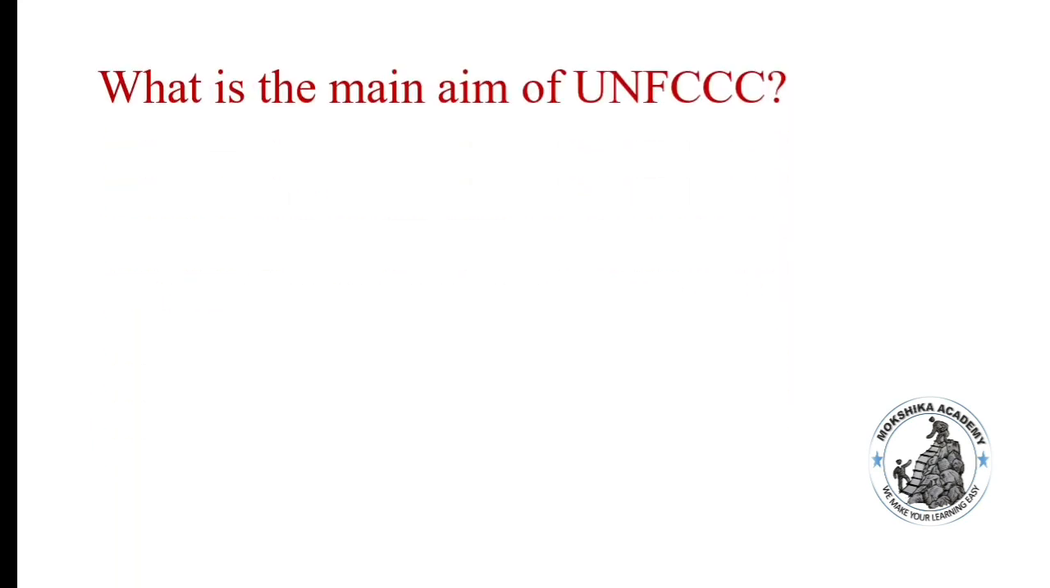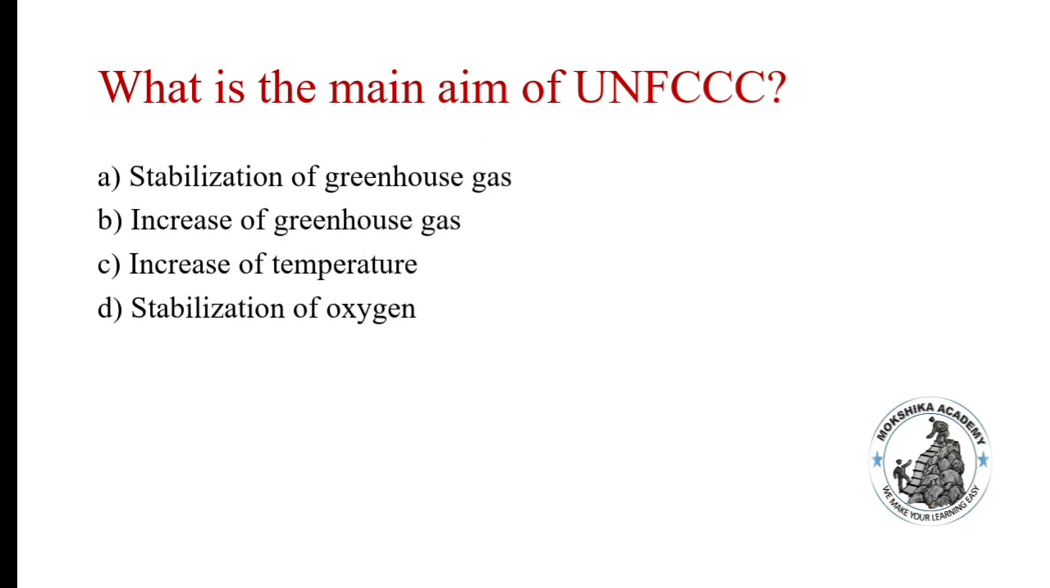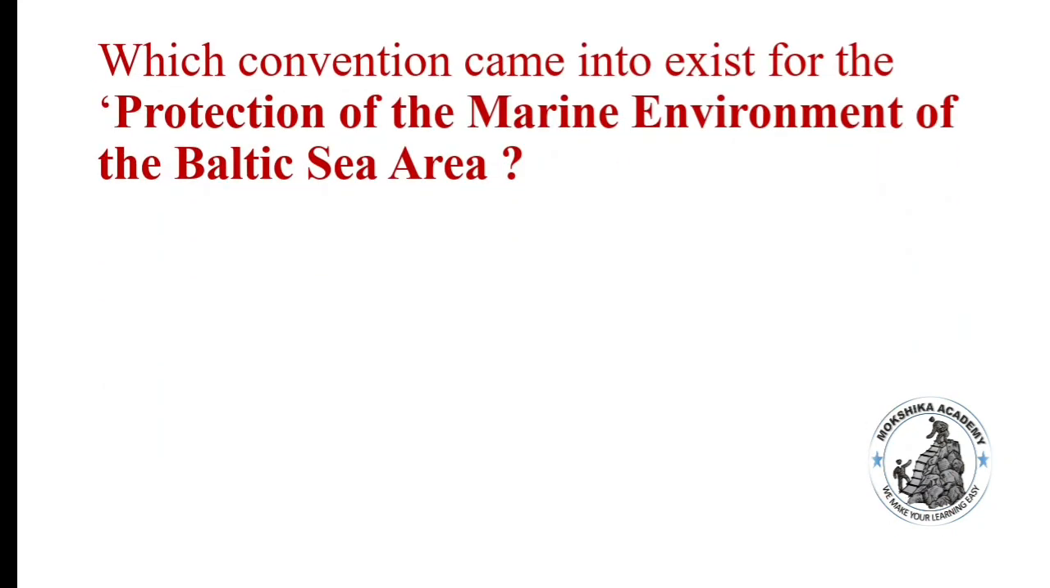What is the main aim of UNFCCC? Stabilization of greenhouse gas, increase of greenhouse gas, increase of temperature, stabilization of oxygen. Correct answer is option A, stabilization of greenhouse gas. The reason behind this is to achieve stability in global warming.